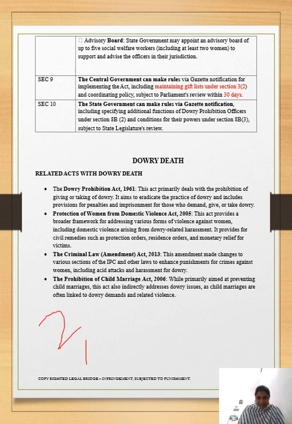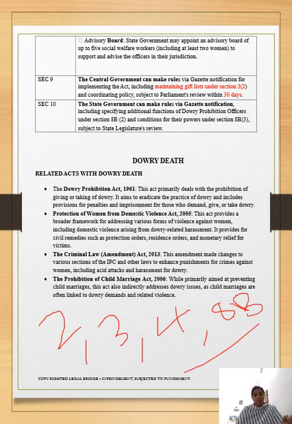2, 3, 4 and 8B. This section you have to mention in your exam. Even in your LLM you can write this in detail. For your LLB exam also you have to remember.